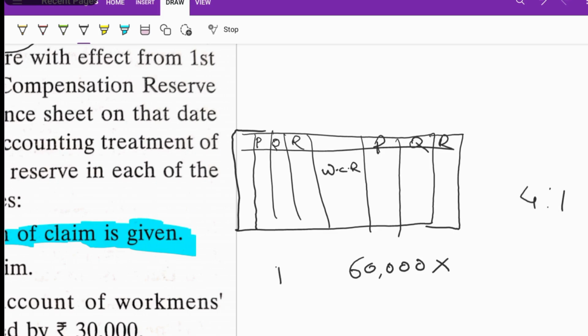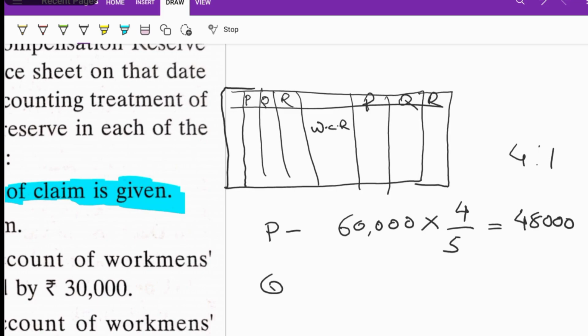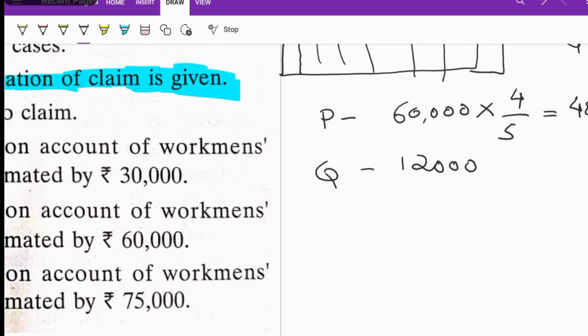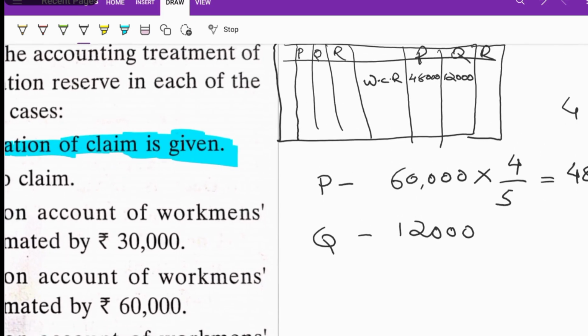How do we distribute 60,000 in the profit sharing ratio 4:1? For P, it will be 60,000 into 4/5, so we'll be getting 48,000. Similarly for Q, we'll be getting 12,000. So we can directly distribute to old partners: 48,000 to P, 12,000 to Q. How can we write the journal entry for this? It's very easy because it is coming on the credit side. Whatever things are credited, we should debit the item, and the partners' names will be credited.